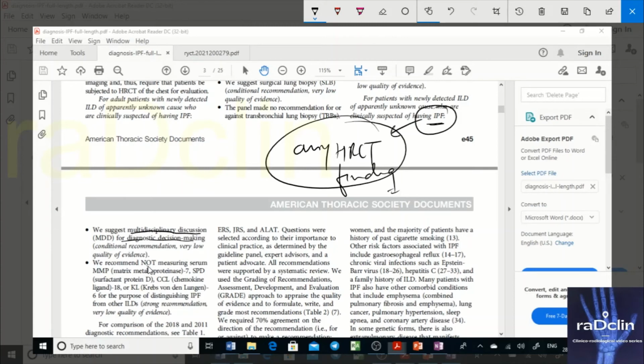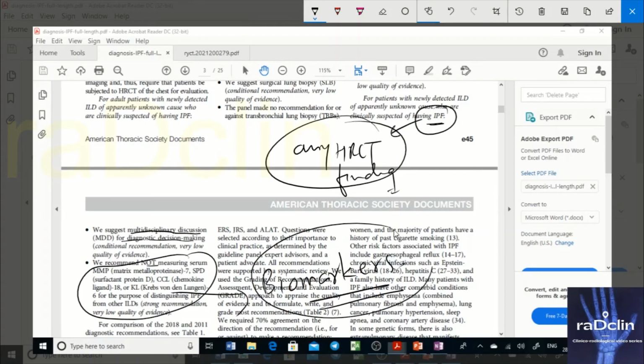We recommend not measuring serum MMP. Now these are what they have listed as biomarkers. There are serum biomarkers which suggest a UIP pattern, but this is an evidence-based article, so the recommendation is not for the biomarkers, but they recommend multidisciplinary discussion.